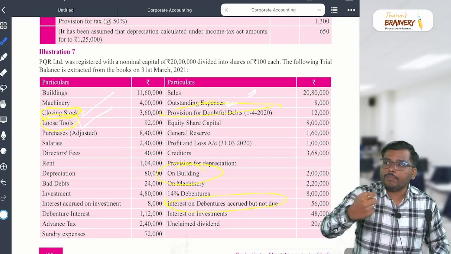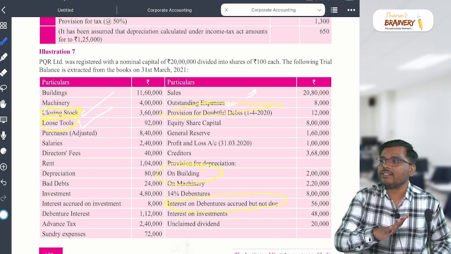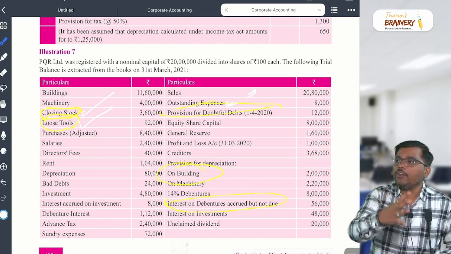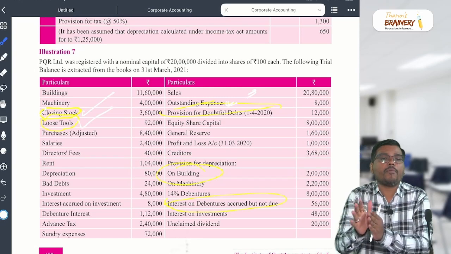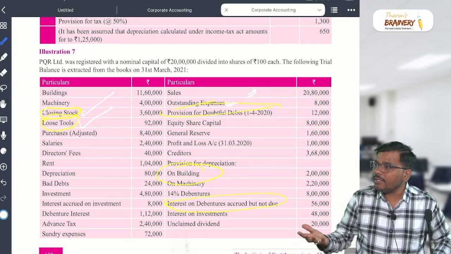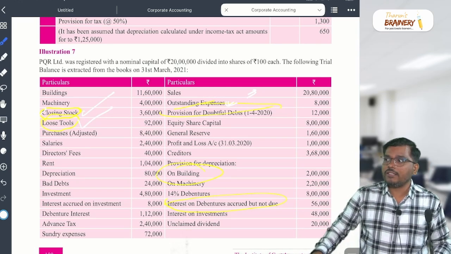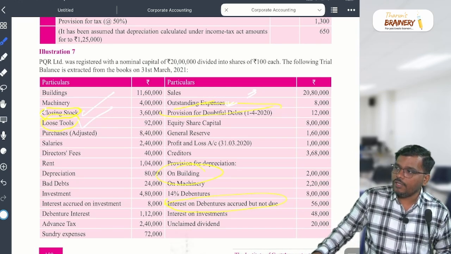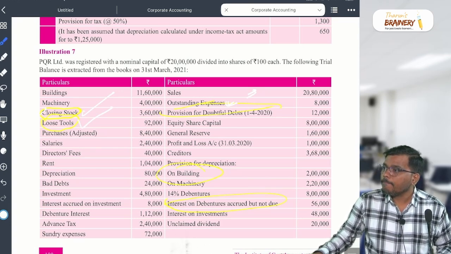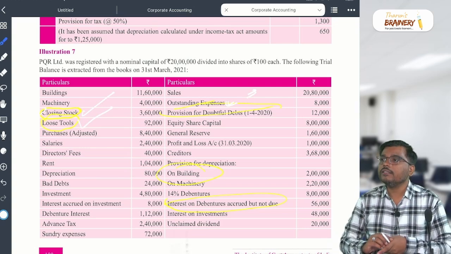The tools, machinery spare parts, all these things are in loose format. Not full machinery, only loose, 10, 15, 6, whatever they need in loose format. Those tools are there, those spare parts are there. So for the business, that is an asset, and that will be part of what, sir? Inventory. That is what, sir? Stock. Are you getting my point? Yes, loose tool is also inventory. Are you able to understand?